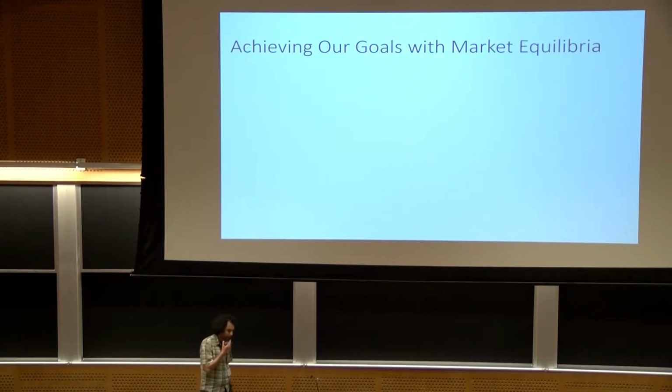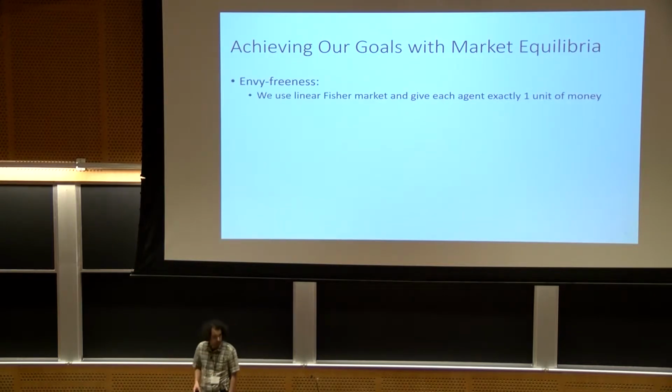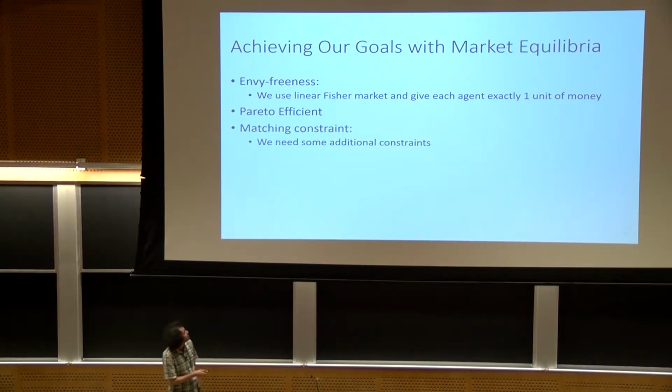So how do we achieve our goals using market equilibria? For guaranteeing envy-freeness, we just give everyone 1 unit of fake money, so basically 1 unit of credit to every student. And for Pareto efficiency, we use this and some other thing, which is called the matching constraint, which satisfies the unit demand property of agents.